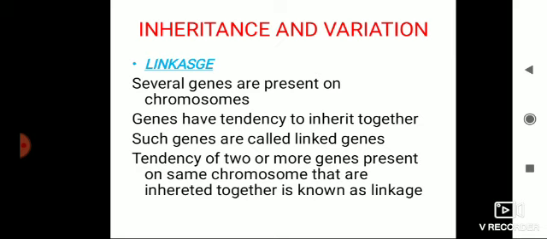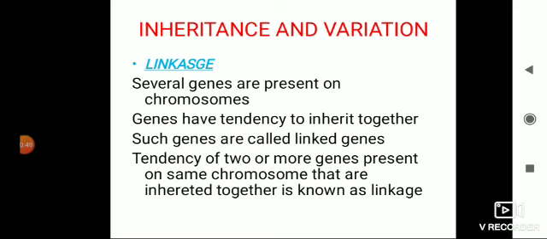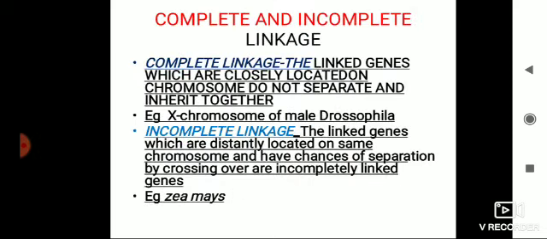So what is the definition of linkage? The tendency of two or more genes present on the same chromosome that are inherited together is known as linkage. It depends on crossing over. In crossing over, what happens during the pachytene stage of meiosis?